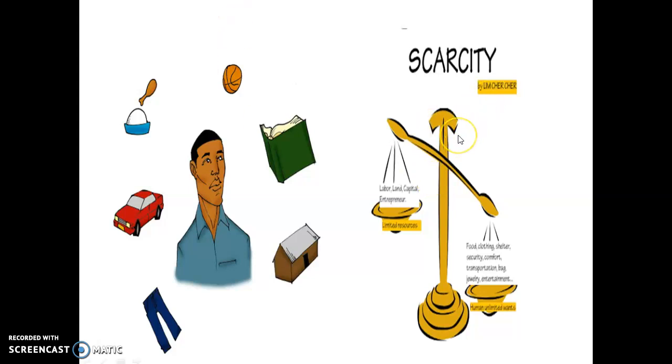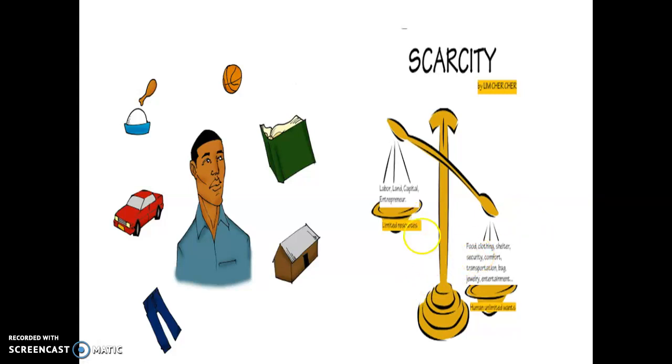Let's take another example. We have land. Land is a limited natural resource. So we have to decide whether we use this land for agricultural activities to produce grain, wheat, rice, or whether we use this land to set up factories.